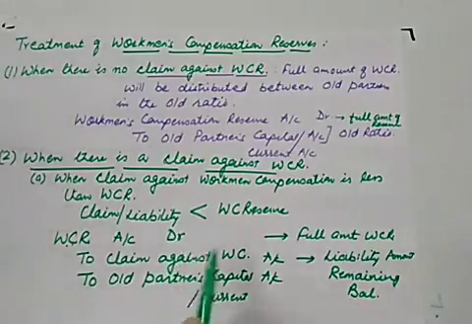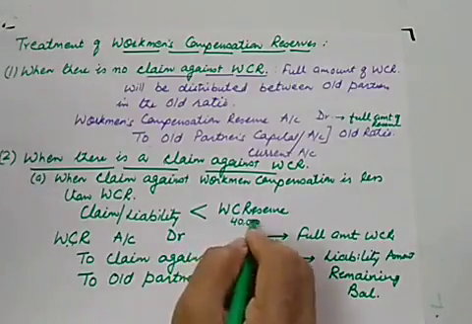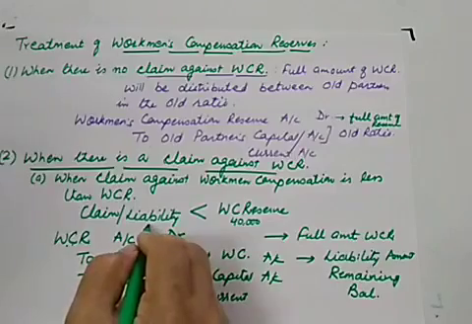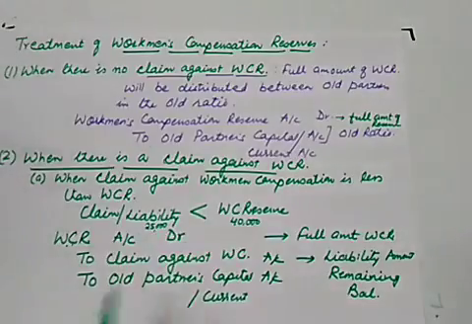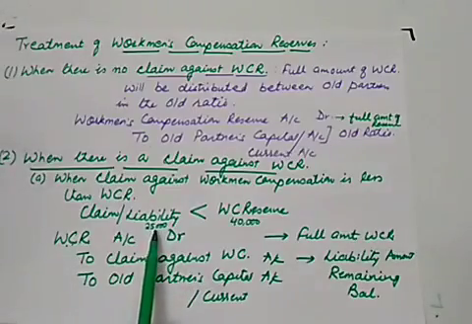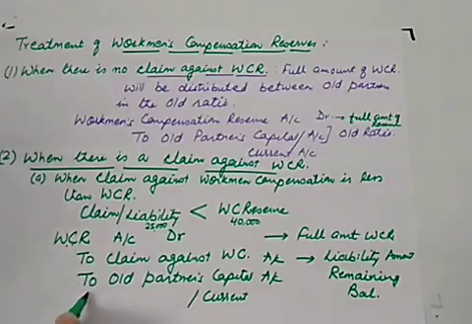So suppose the workman compensation reserve is, let us say, 40,000, and the liability against this is determined at 25,000. So how much can be given to the partners? We can give 15,000 to the partners after settling a liability of 25,000. So the remaining 15,000 will be distributed individually. You will pass the entry individually to old partner 1, old partner 2 by their name.